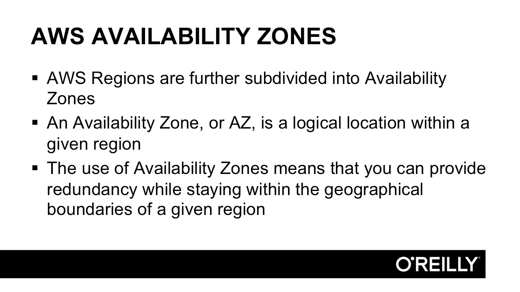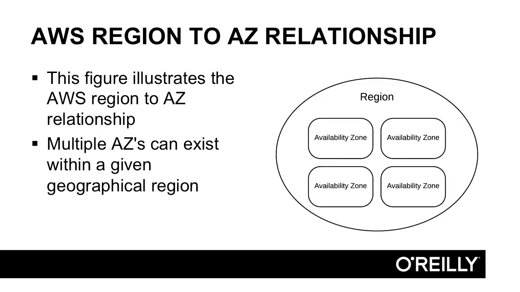Those AWS regions are further divided into availability zones. An availability zone, or AZ, is a logical location within a given region. The use of an availability zone means that you can provide redundancy while staying within the geographical boundaries of a given region. This can be important for legal reasons. This figure illustrates the AWS region to AZ relationship. In the figure, you can see we have one region, and within that region, there are multiple availability zones.